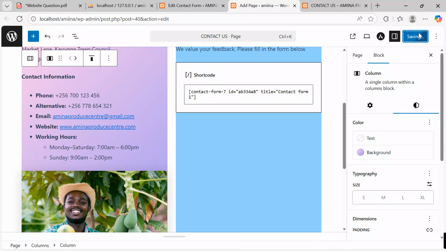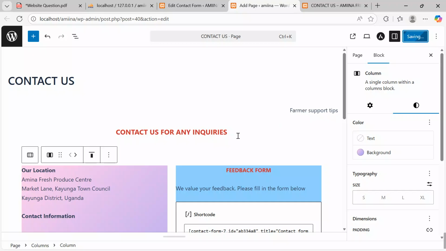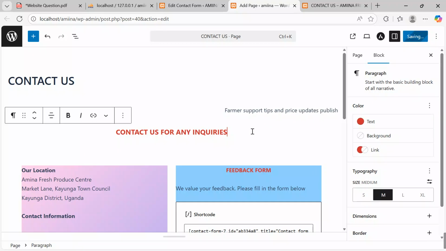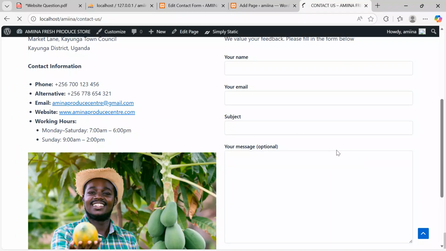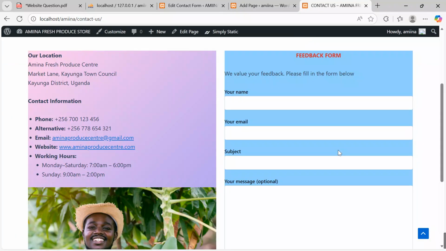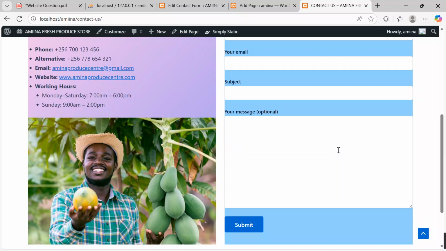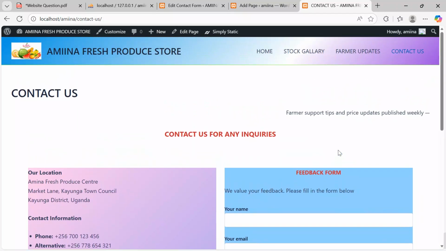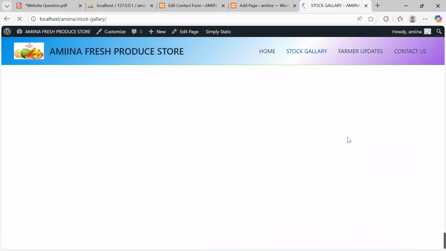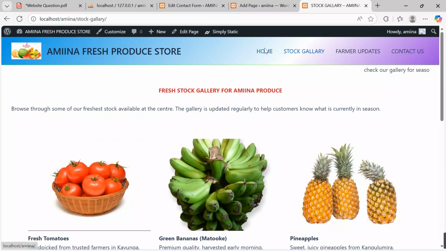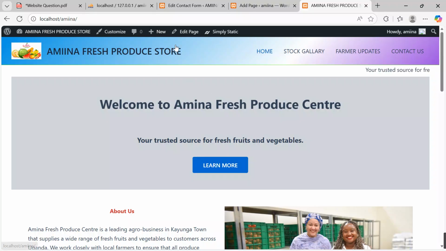I want to make sure that by the end, the candidate has designed something that is really eye-catching, and then we can get some good scores at the end. Come back here, refresh, and then we look at the final product to see whether we really have something better from the rest. This is our contact page. This is our information for those that want to reach out. So now we are done designing our 4 pages. We have the home page, we have the stock page, we have the other pages, as you've been able to see over here. So now, after putting it at this, I will go on and then download the pages.